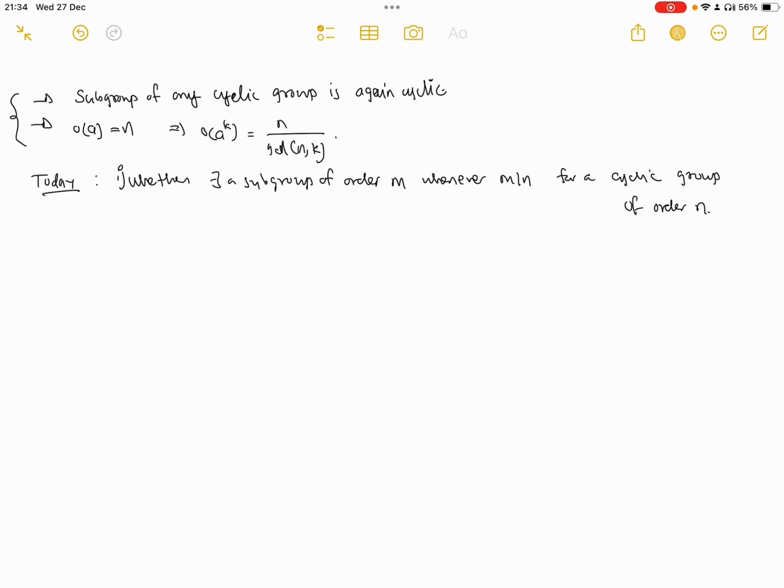So first, suppose there always exists a subgroup of order m for any divisor m of n in a finite cyclic group of that order. Then the next natural question is whether that subgroup of order m is unique or not. So that is the second question. We'll deal with these questions today.